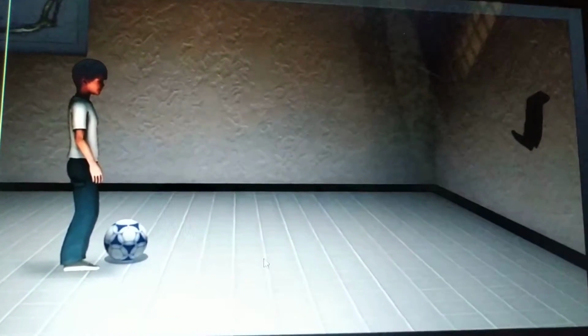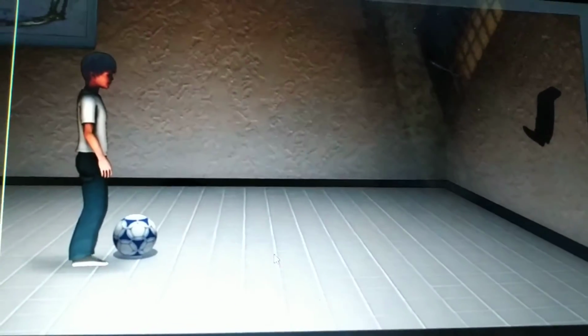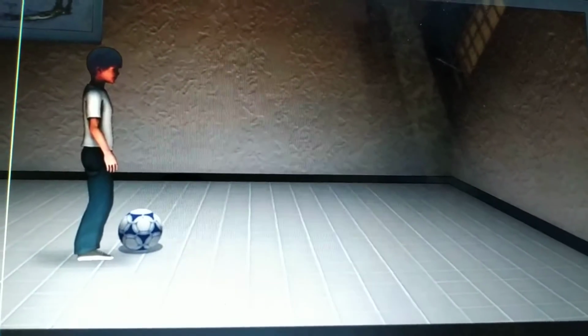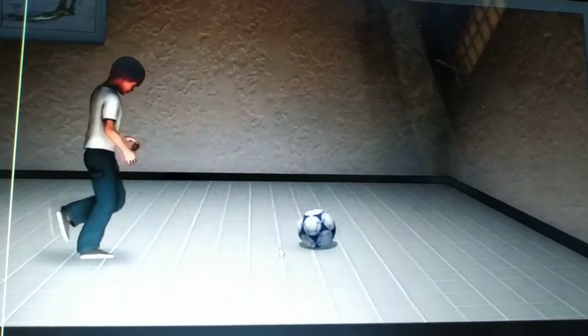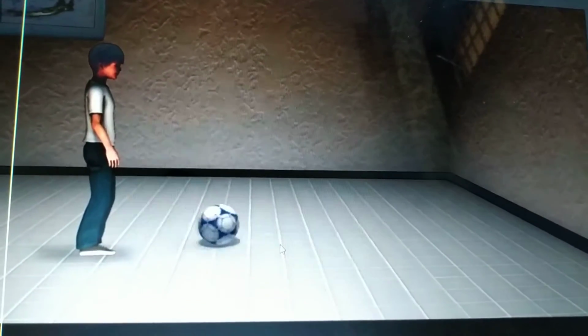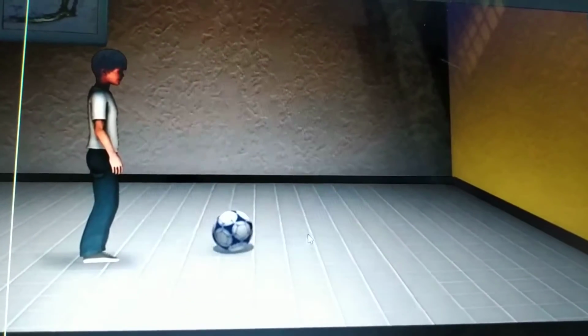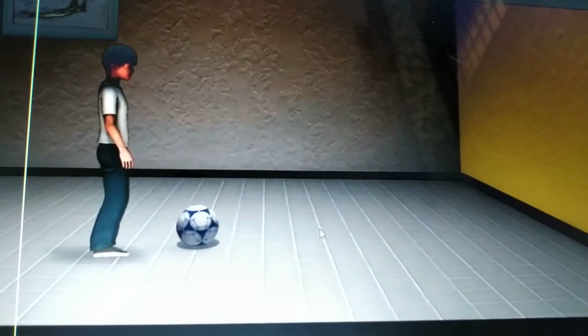See, it is like the ball is also kicking back at you, right? Why is it so? Because when you apply force on the ball, the ball also applies a reactive force.